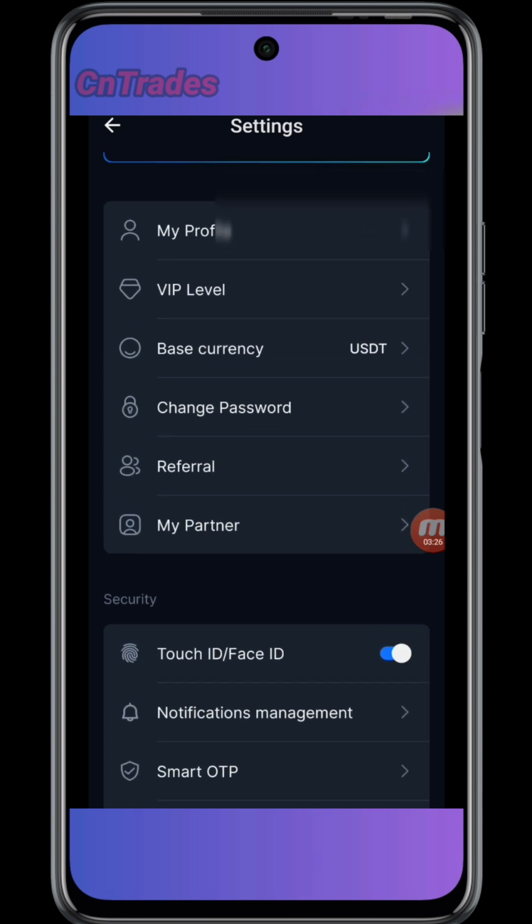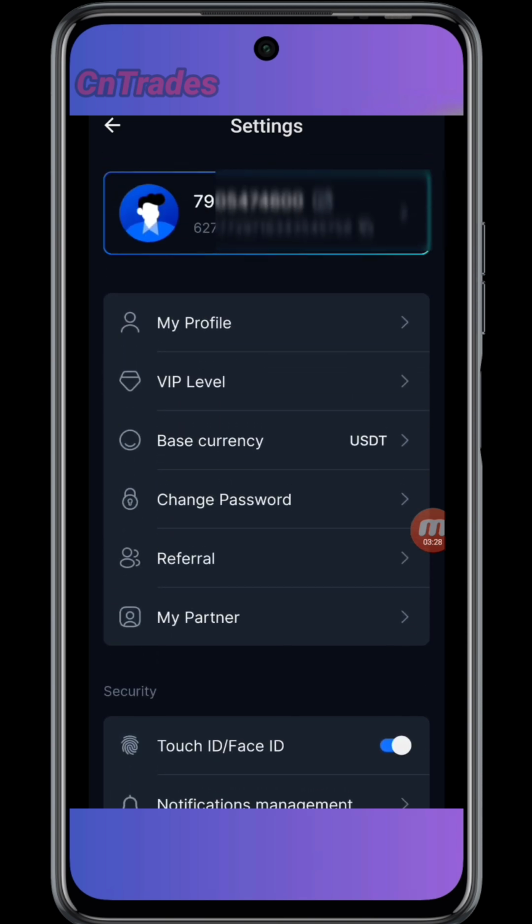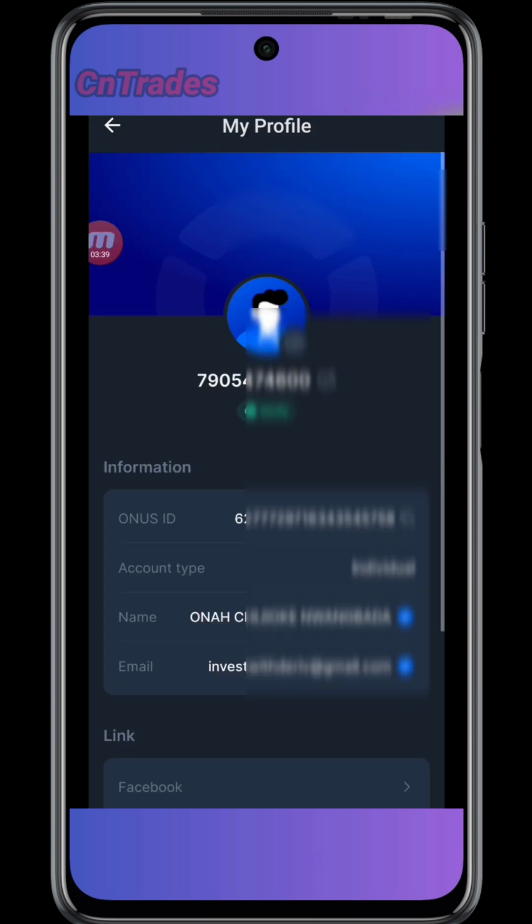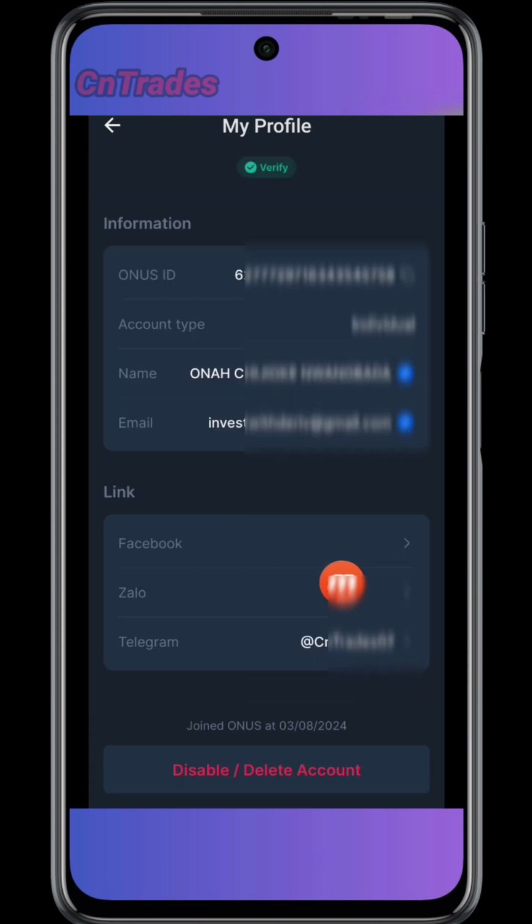But aside from that, to link your Onus Exchange app to your Telegram Onus tap bot, you click on profile. I'm going to link a lot of things that are required. Your original name and everything you're going to see here. Then link your Telegram, the Telegram where you are mining Onyx, to your Onus app here.